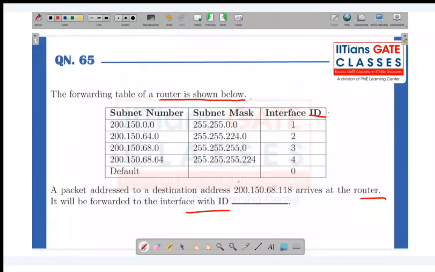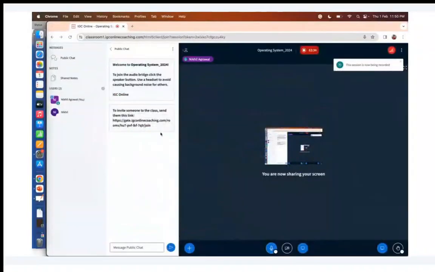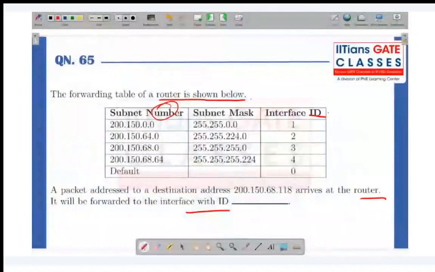So what we'll do is take the given IP address and do the logical AND with the subnet mask. Then we check whether it maps to any subnet number. If it is only one subnet number, then we go to that particular interface ID. Otherwise, if there is more than one match, then we go for the subnet number whose subnet mask has more ones.